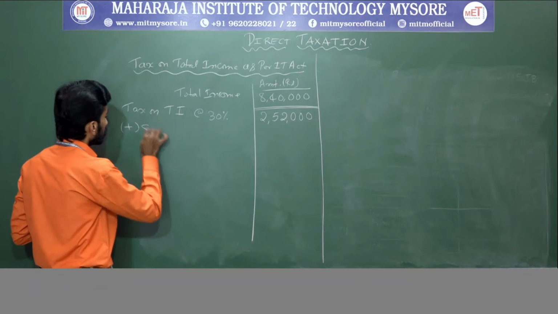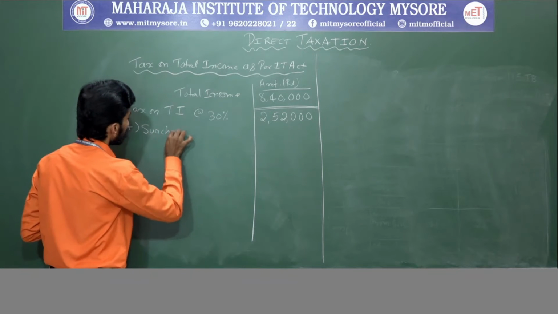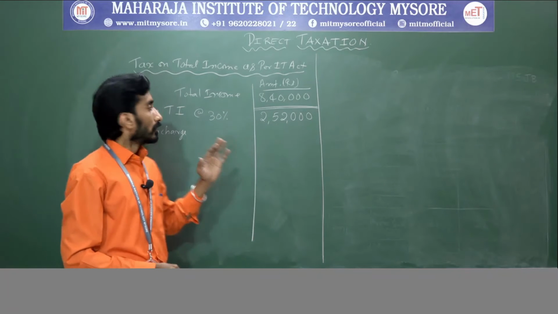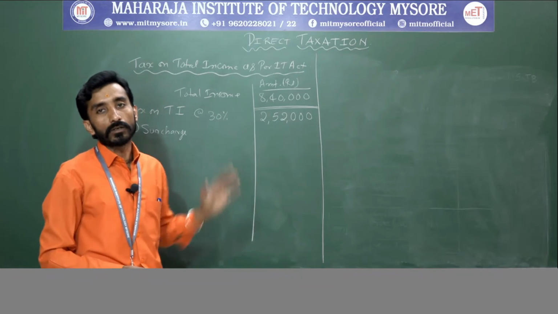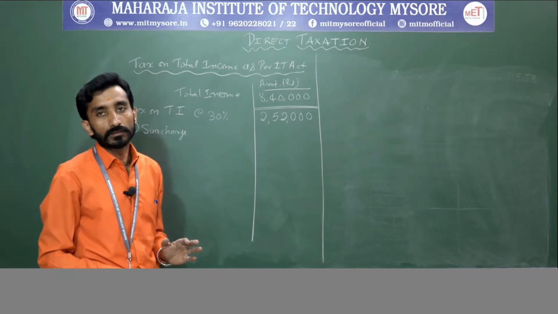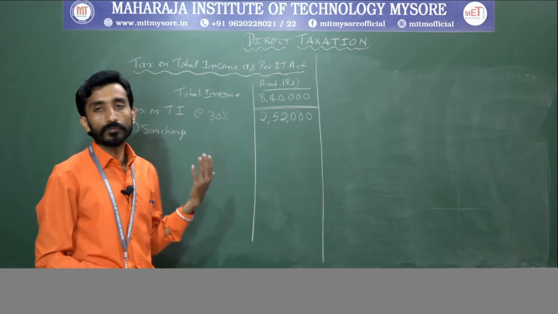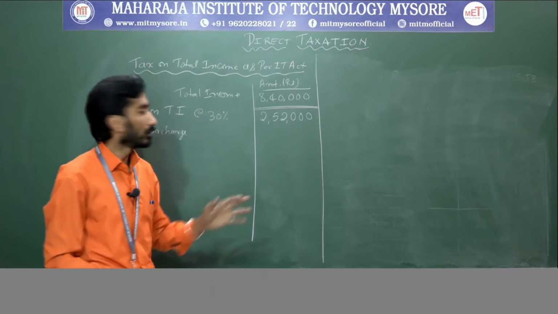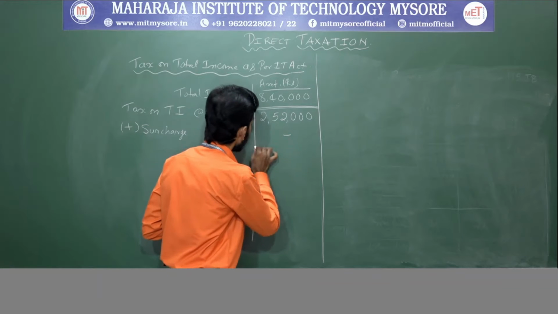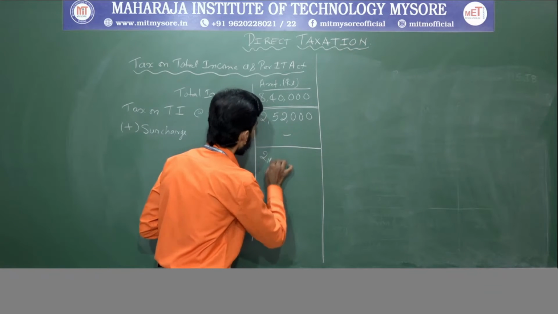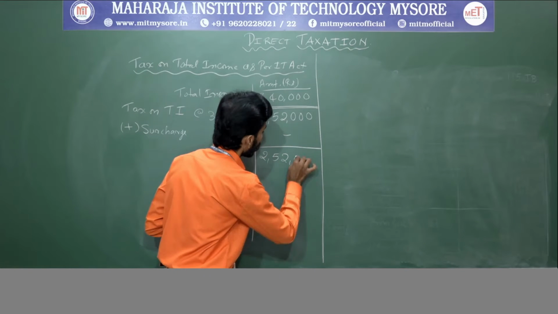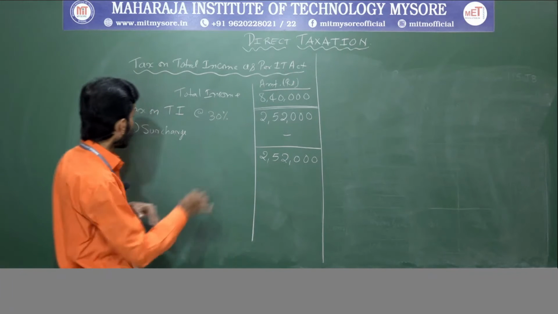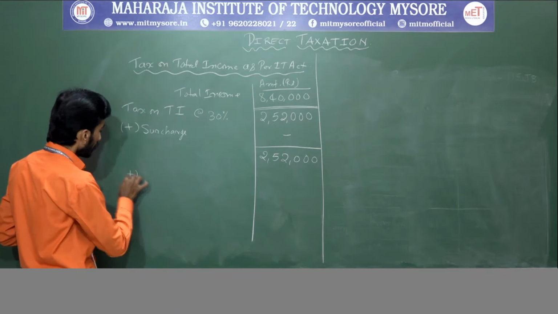Next, you need to add surcharge. Here, as the net income is less than 1 crore, there won't be any surcharge applicable. Hence, it is nil. So the same amount, 2,52,000, will be brought down.